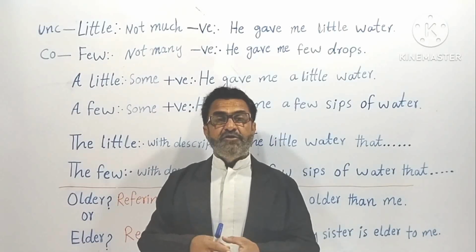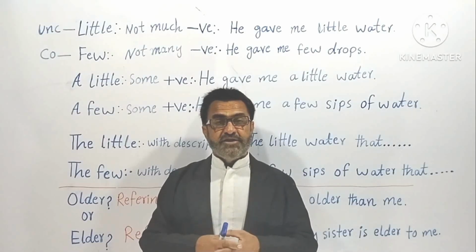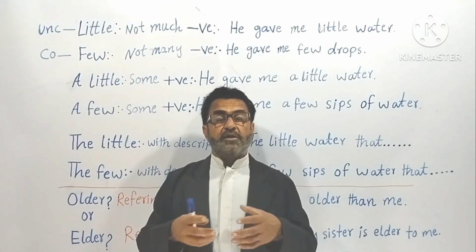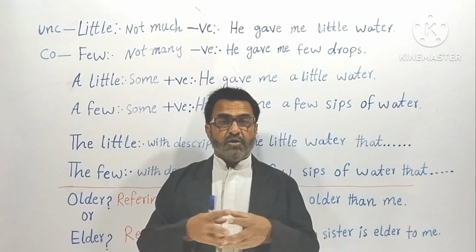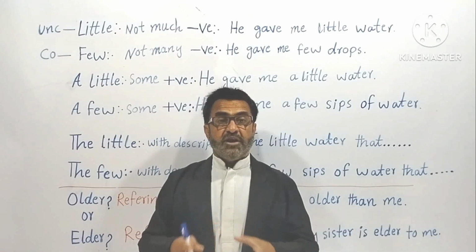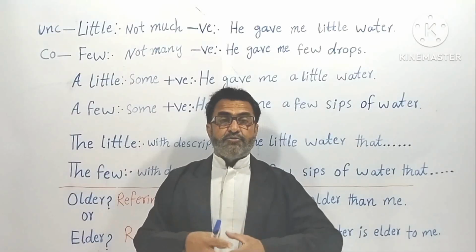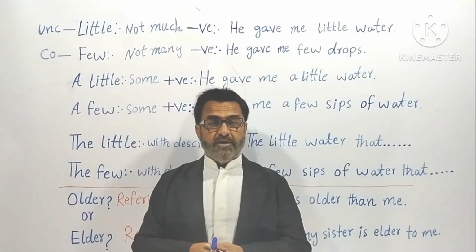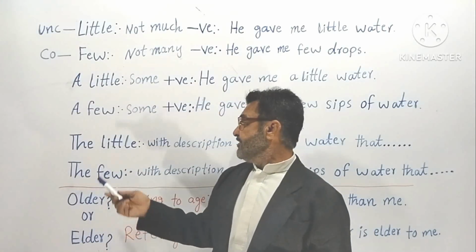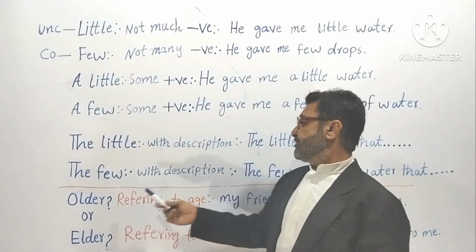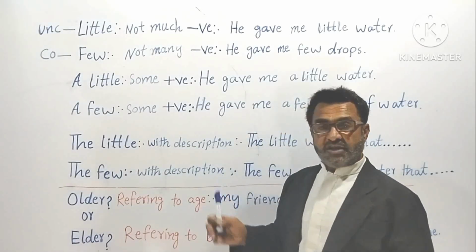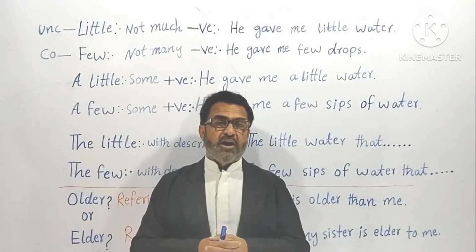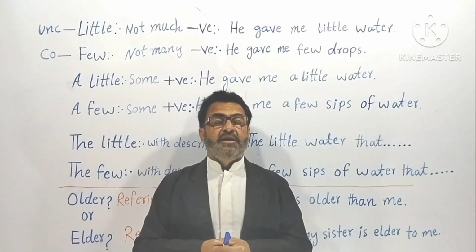Whenever you say the few, again it needs the description. Understood? You can also see it, the little with description, the few with description. Understood?